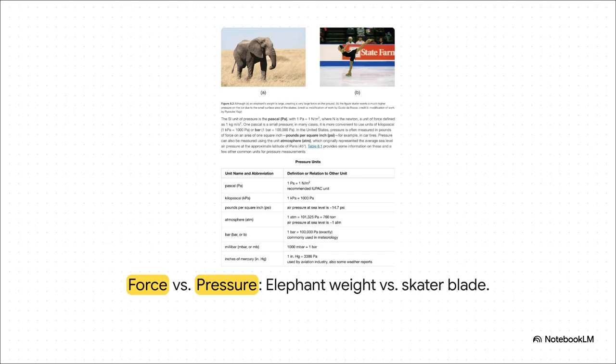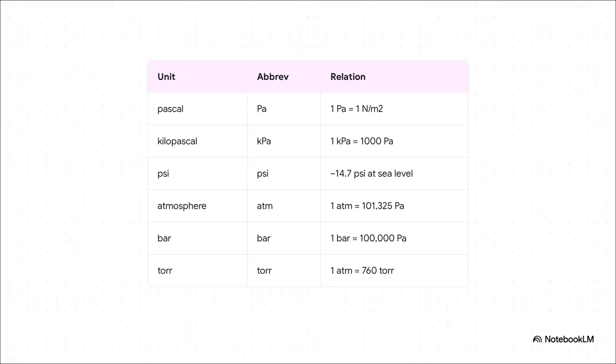The skater's force is concentrated on this minuscule metal blade, which creates immense pressure. Meanwhile, the elephant's weight is distributed over 4 large, flat feet. Gas pressure works the exact same way. It's essentially the force of billions of microscopic molecular collisions distributed over a given surface area. And because scientists are measuring this force over area in so many wildly different contexts, from meteorology to aviation to chemistry labs, they end up using a variety of units.